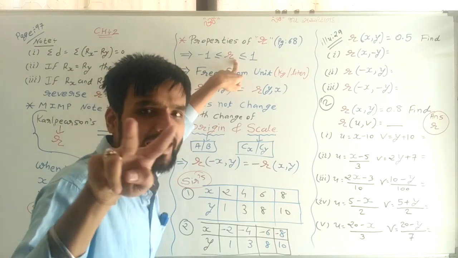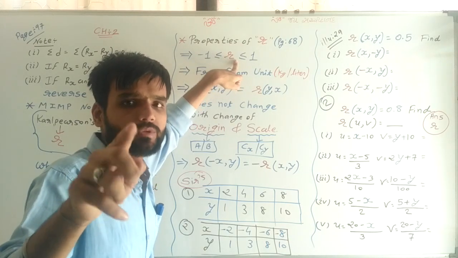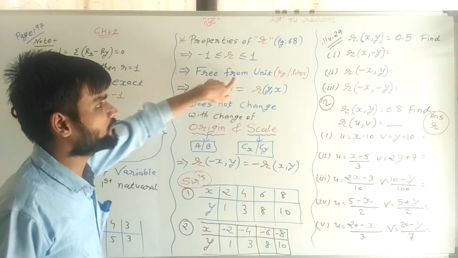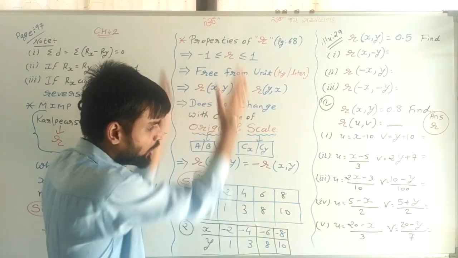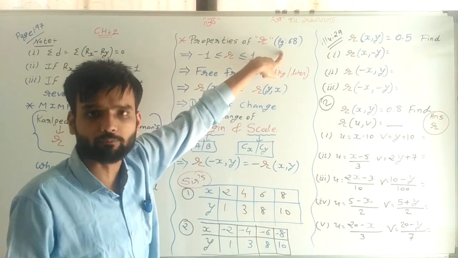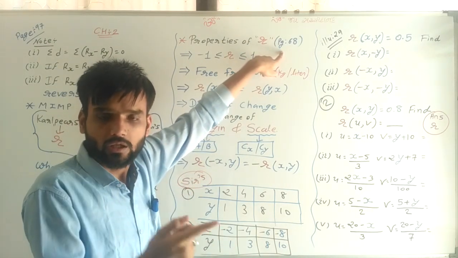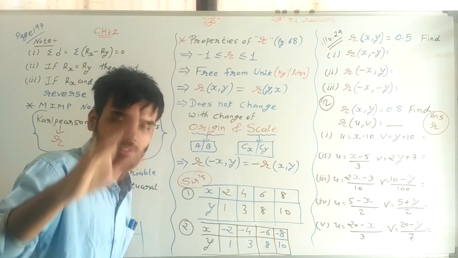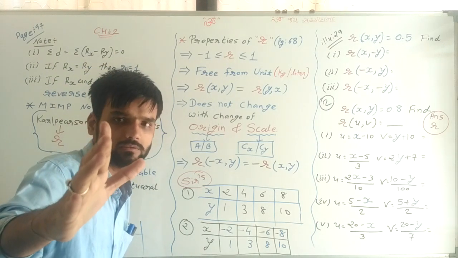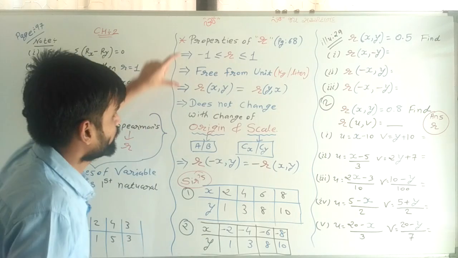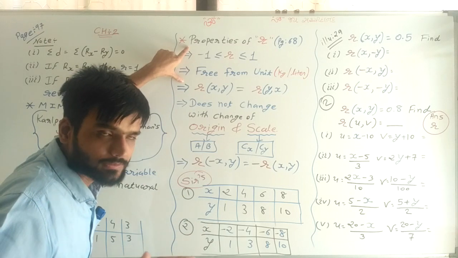That's why the second property is that R is free from unit. Again, all the theory you have to write from your textbook, page number 68. Here I have given it in short, only for your remembering and understanding. So two points are clear.